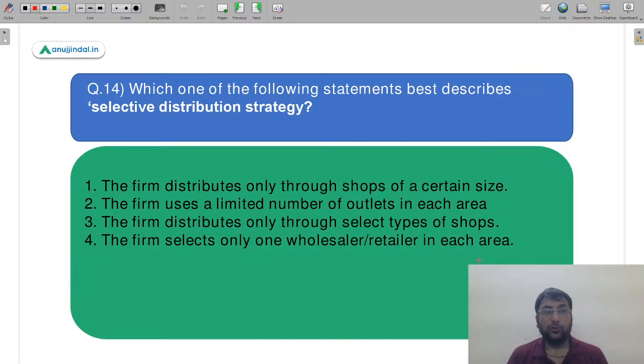Okay, let's move to the 14th question now. Again taking you to marketing. Which of one of the following statement best describes selective distribution strategy? So it is again relating to your distribution strategy from your topic of marketing. Yes, Fist, you're absolutely correct. So selective distribution strategy के बारे में बताना है. The firm distributes only through shops of a certain size. कुछ पर्टिकुलर साइज डिटरमाइन करते हैं शॉप्स का, एंड उसके अकॉर्डिंग डिस्ट्रीब्यूट करते हैं.